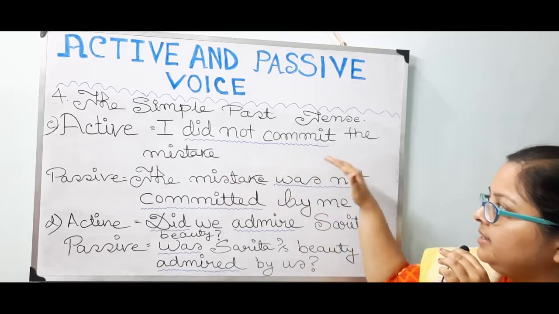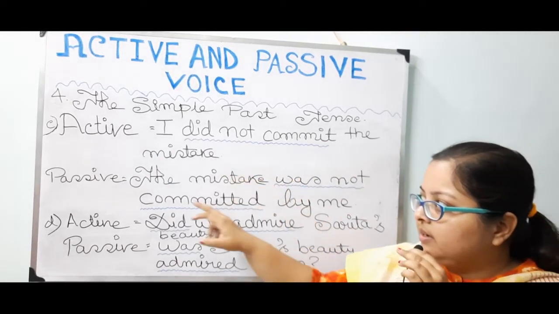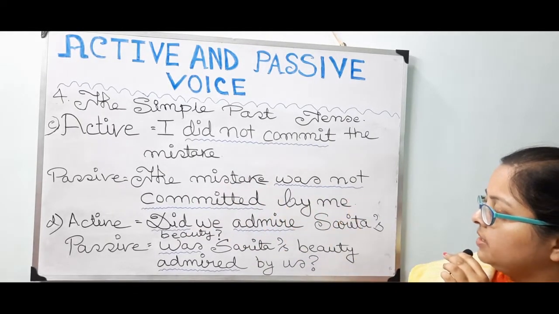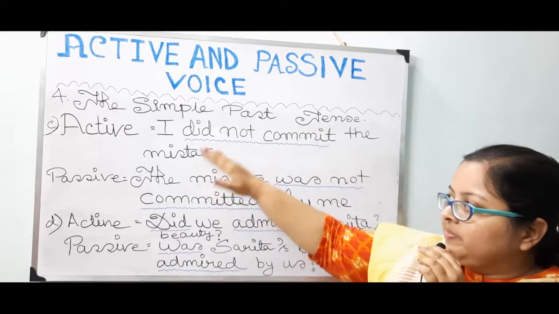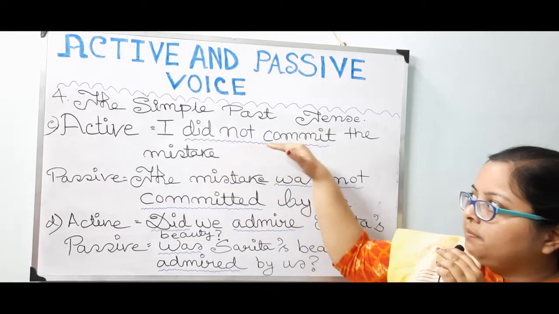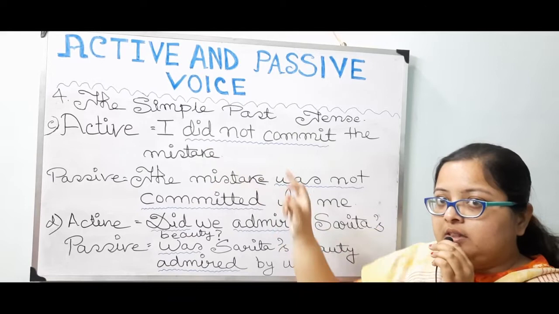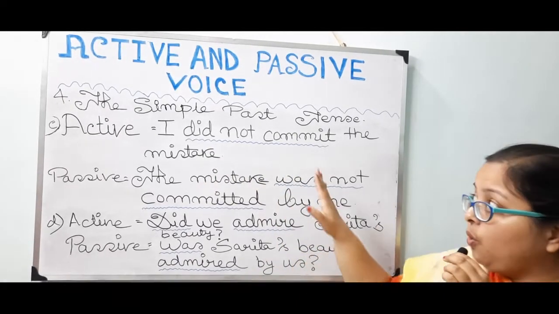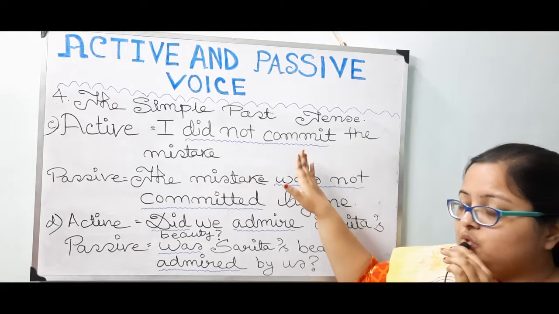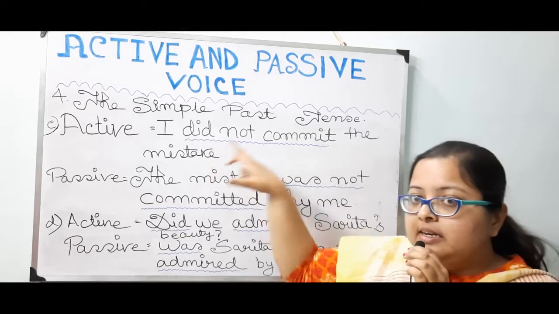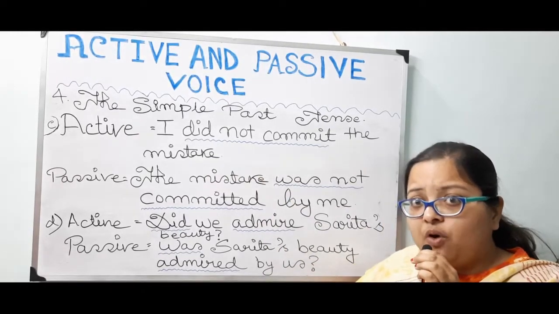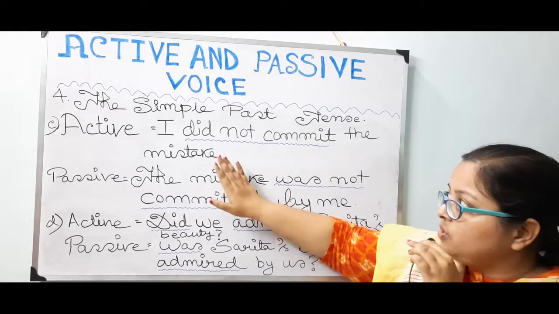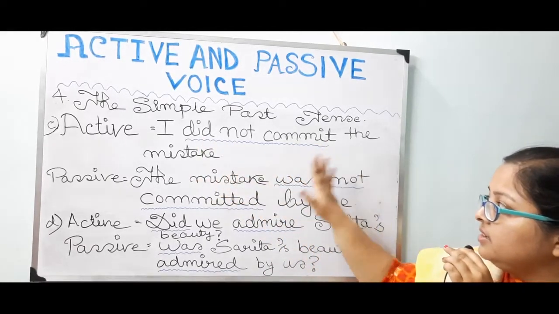Number C. Active: I did not commit the mistake. Now passive: The mistake was not committed by me. So over here, students, in the active voice, I did not commit. Once did is used, then you will not use the second form of the verb again. So over here, the first form of the verb is only given, since did is doing the work of revealing this sentence in the past tense. So, I did not commit the mistake.